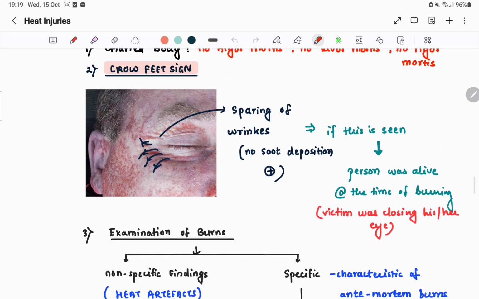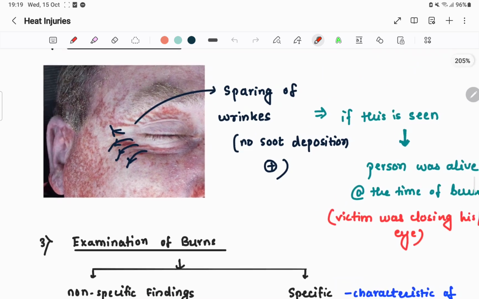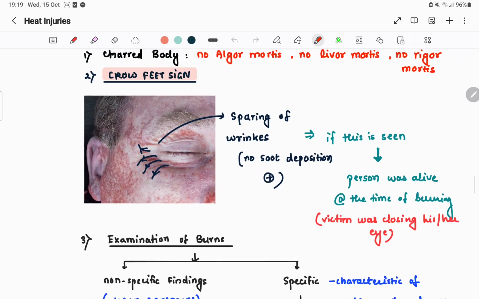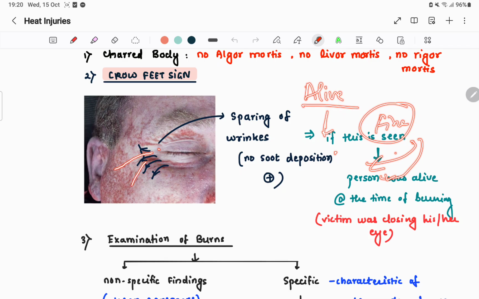This crow feet sign is a very important sign, and its medico-legal importance is very much. If the person was dead, the eye is already closed, and there won't be any wrinkles here. But if there is a live person and the fire is set off, whether by homicidal tendency or any fire accident, there is no soot deposition in the wrinkles.